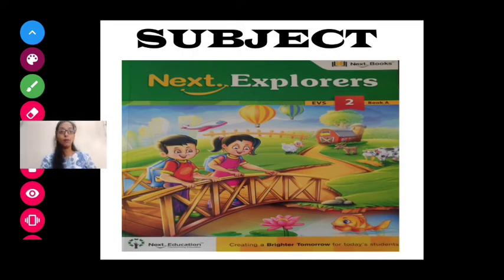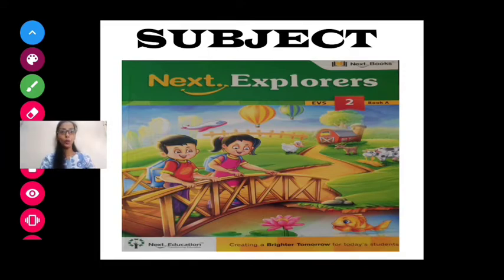So today's subject is EVS. As you can see the picture on your screen, please take out your EVS textbook of book A. I think you all have taken out your EVS textbook. Now let's take a look at which lesson we are going to study.